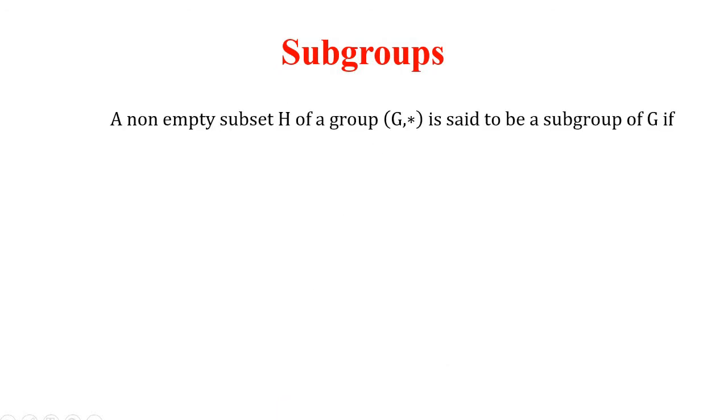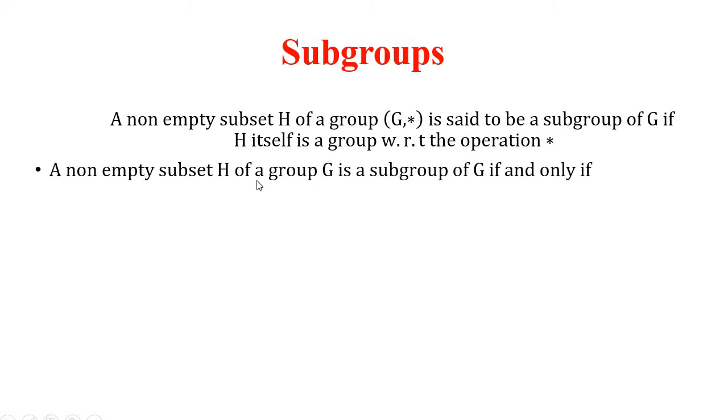Subgroup definition: a non-empty subset H of a group (G, star) is said to be a subgroup of G if and only if H itself is a group with respect to the operation star. That means a non-empty subset H of G is said to be a subgroup of G if H itself is a group with respect to the same binary operation star. A non-empty subset H of a group G is a subgroup of G if and only if it satisfies these two